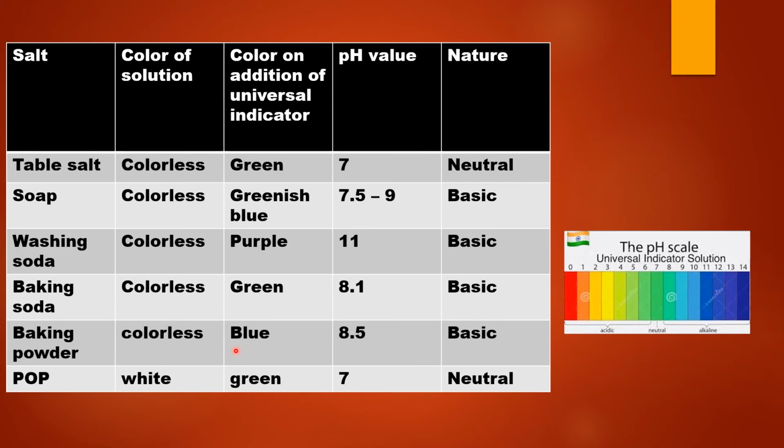Baking powder solution becomes blue. pH is recorded to be 8.5, and you know that a pH greater than 7 means the solution is basic in nature. Plaster of Paris solution becomes greenish in color. Green color, this color has pH equal to 7, and you know that when the pH of the solution is equal to 7, the solution is neutral in nature.